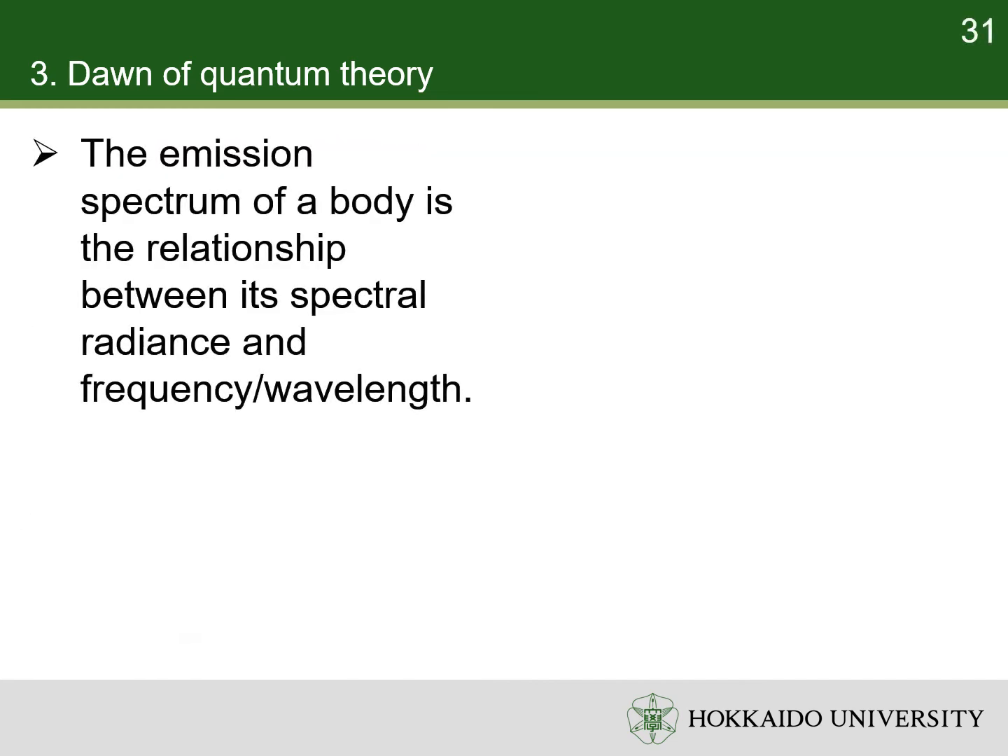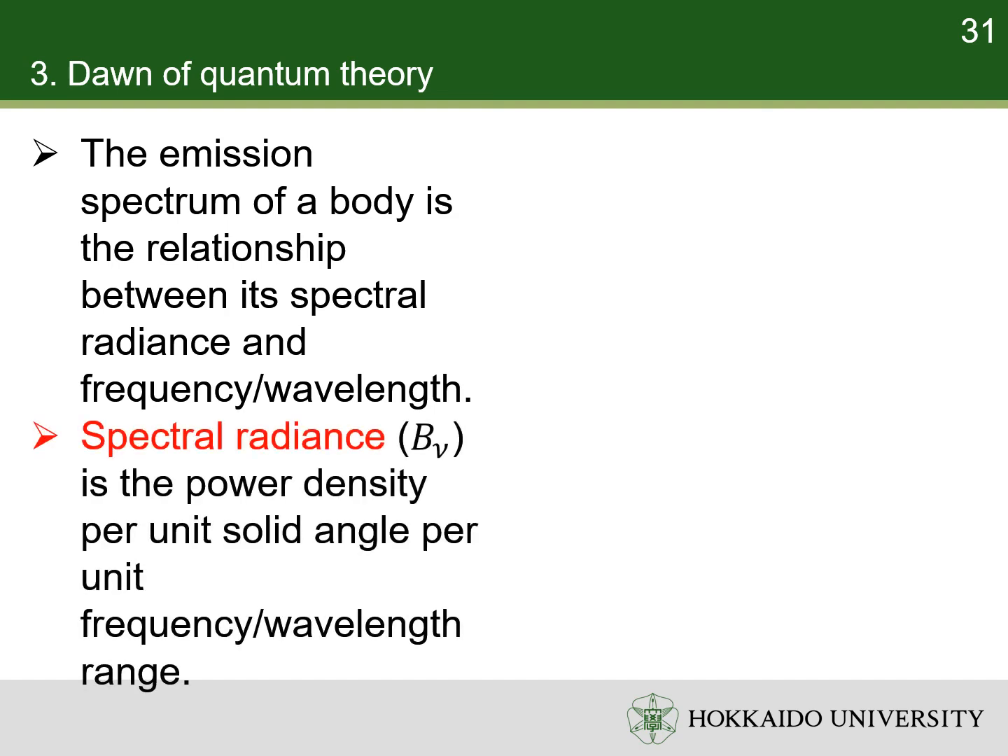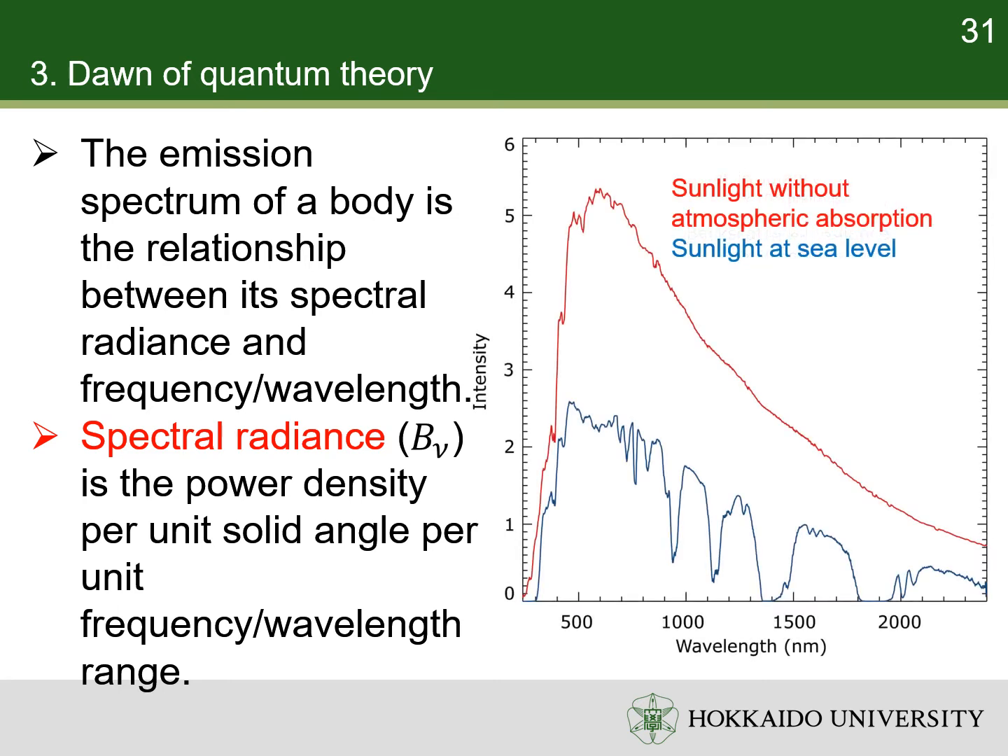To quantitatively study the emission light from a body, we should analyze its spectrum, which is the relationship between spectral radiance and frequency or wavelength. The spectral radiance is the power density per unit solid angle per unit frequency or wavelength range. Here, I show you an example of the spectra of sunlight without atmospheric absorption and sunlight at sea level.